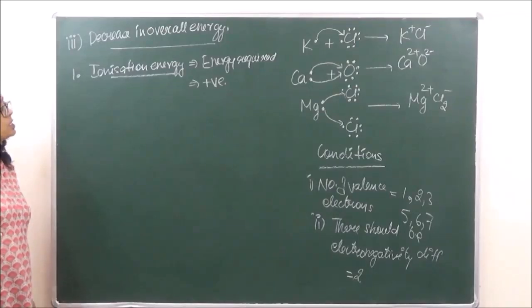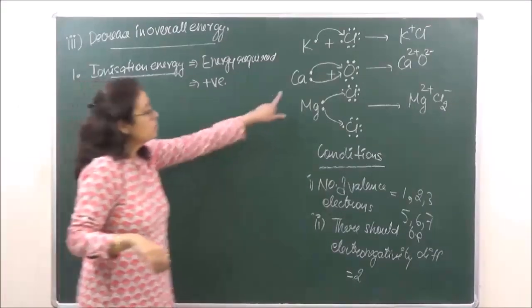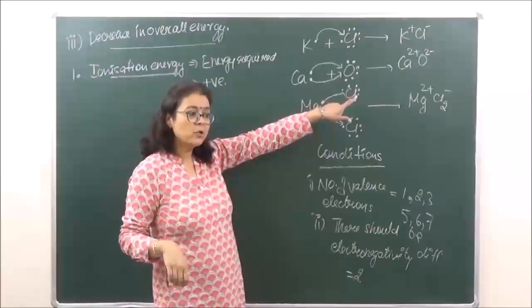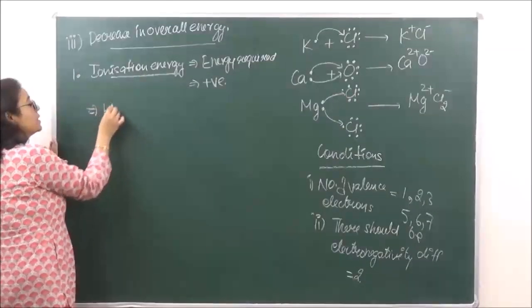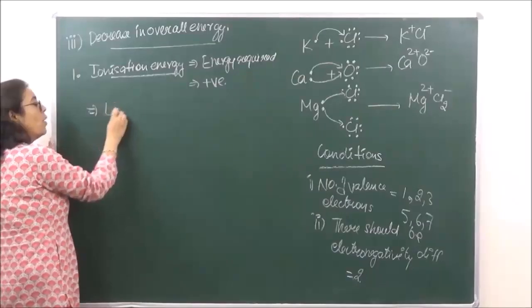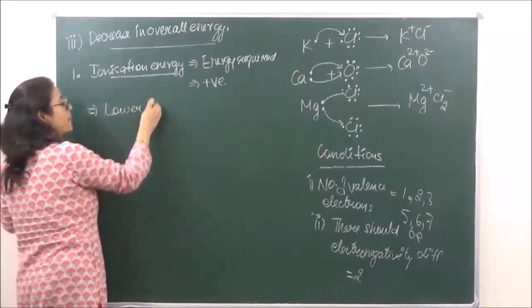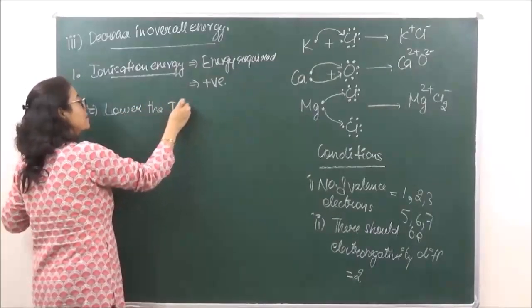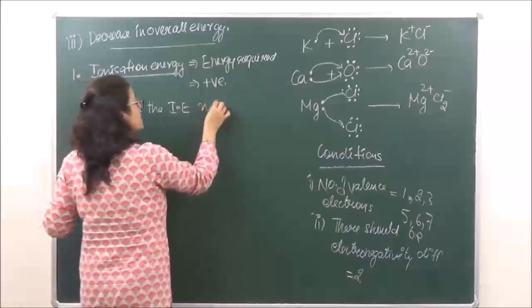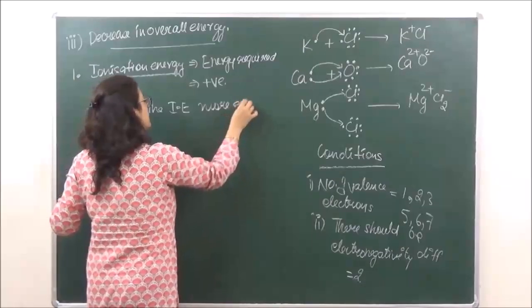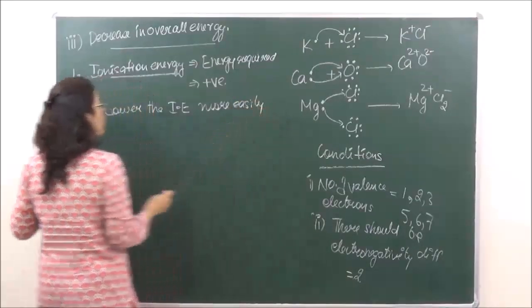Okay, now because this energy is positive, and over here when the electrovalent bond is being formed, formation of cations is taking place over here, right? We say that lower the the bond is formed.